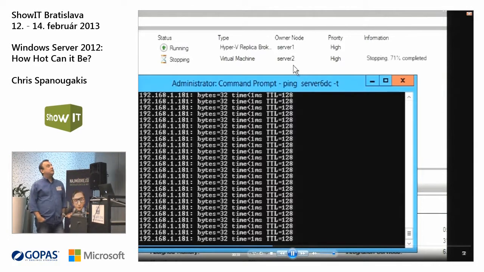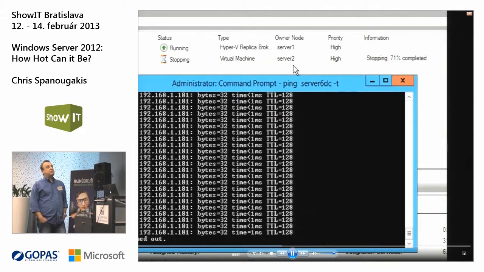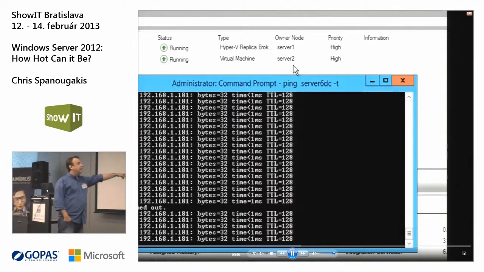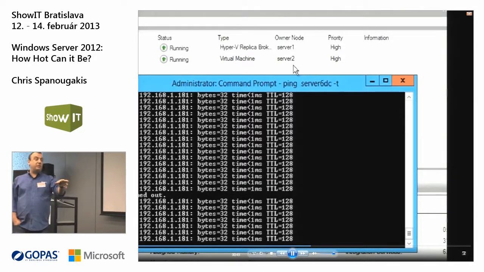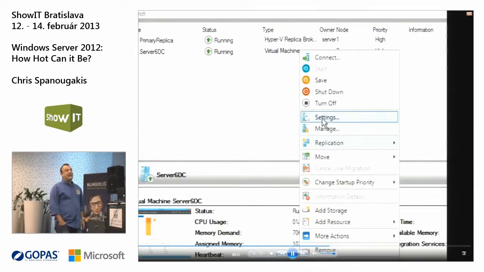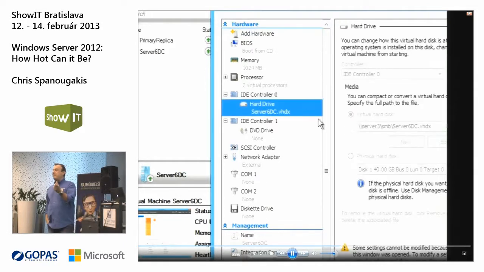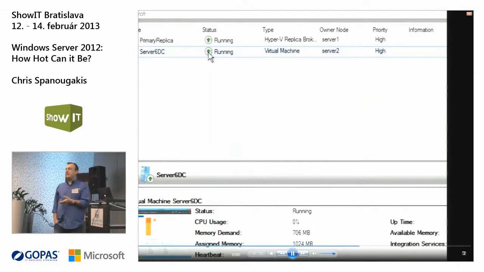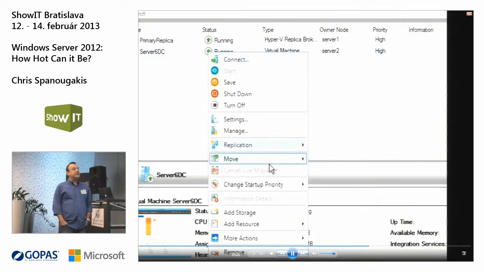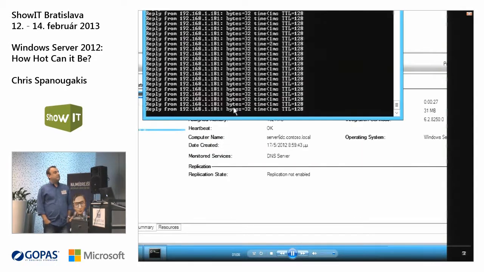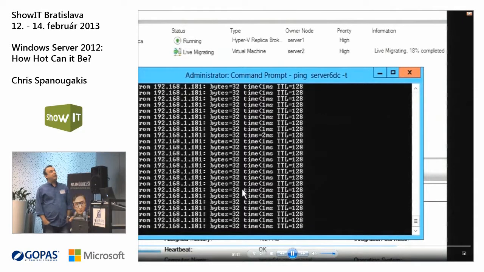Okay. You just lose one ping, one packet, if you take a look down here, during the move from the first node of the cluster to the second. But actually this is a cluster with no storage, with just a file server. This is what Microsoft calls serve nothing live migration. Okay, you don't need expensive technology for this. Okay, and I will move it back to the original location.